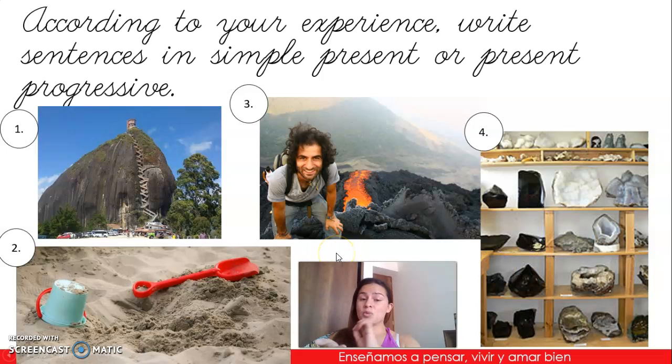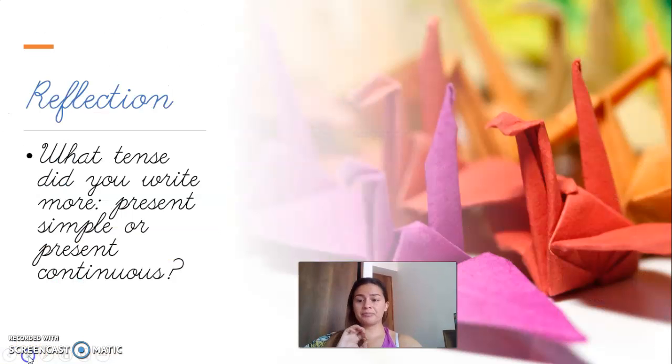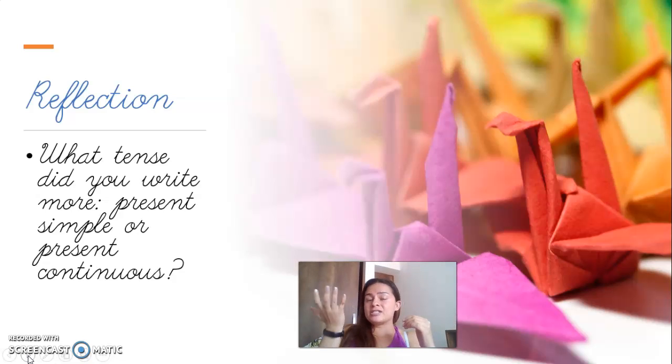Okay? Now, you can write them in your notebook, or you can just create a Google Doc and type it. There is no problem. When you finish writing those 4 sentences, you're gonna do the reflection. What tense did you write more? Present simple or present continuous? Did you use more is swimming, is playing, is climbing, are helping? Or did you use helps, plays, cooks, sleeps? So which one did you use more?